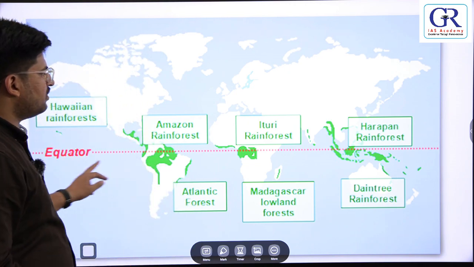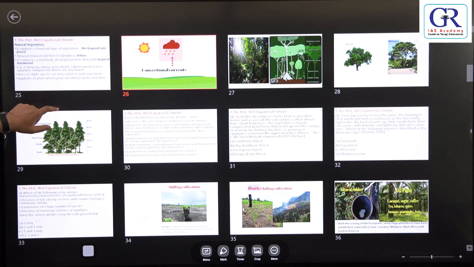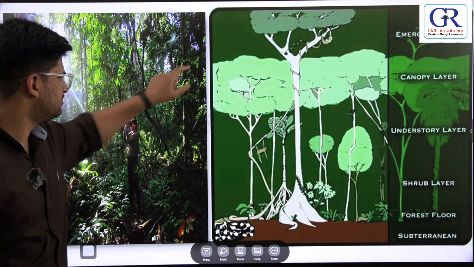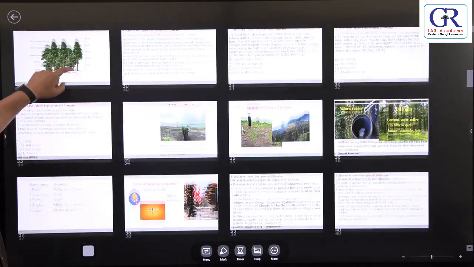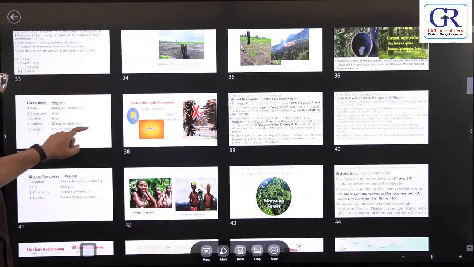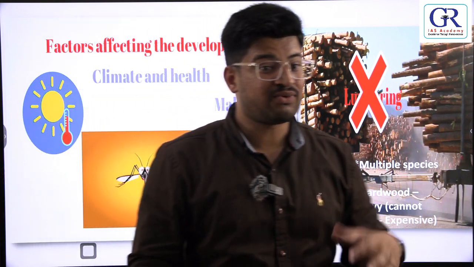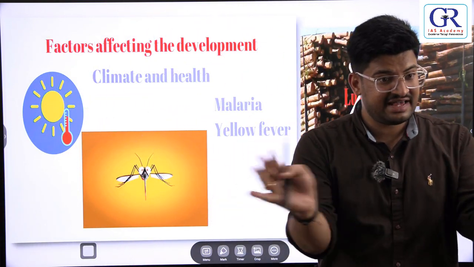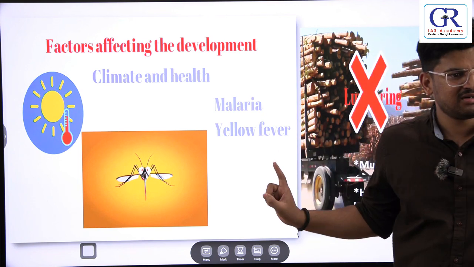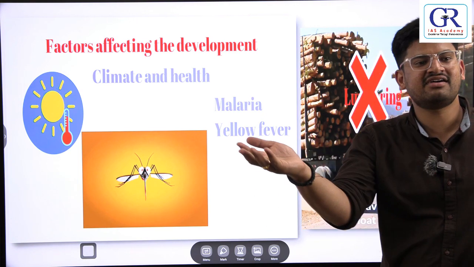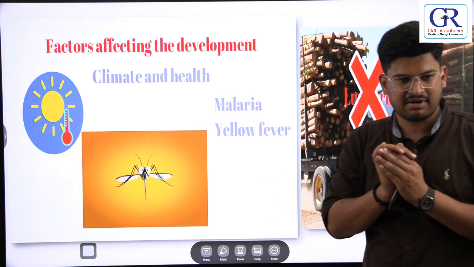Okay. Now, coming to the life in this region, trees are luxuriant. Yes, you can see the tall trees in this region. Okay, tall trees and thick, dense canopy. But the problem with this region is that since wide varieties of trees grow in the dense region, if you want to cut one particular type of tree, is it possible? No, because other varieties of trees grow in that region. So it is not good for lumbering. That means it's not good for timber.